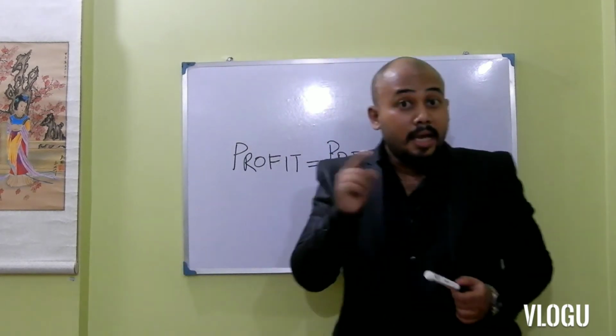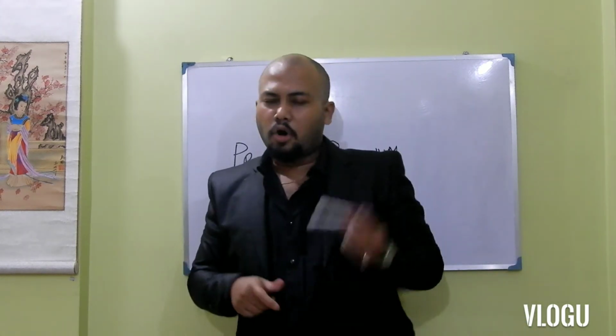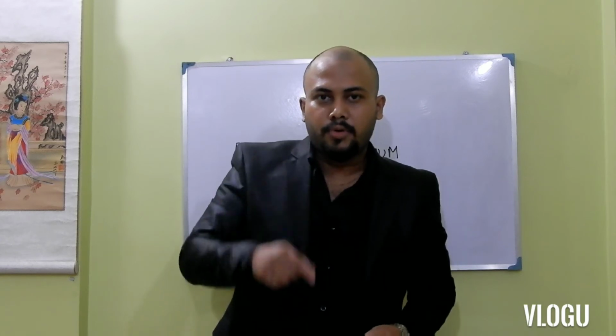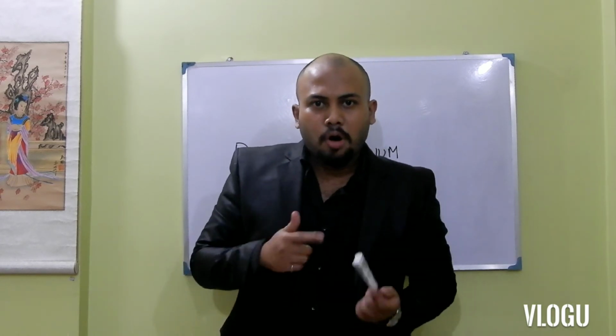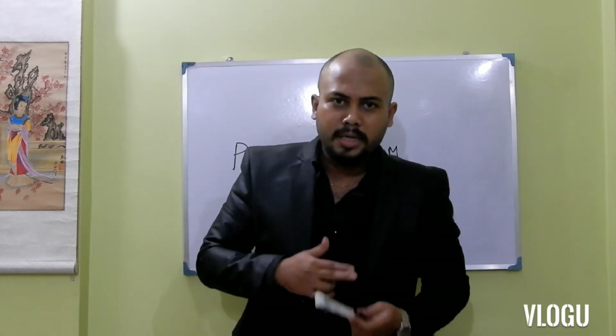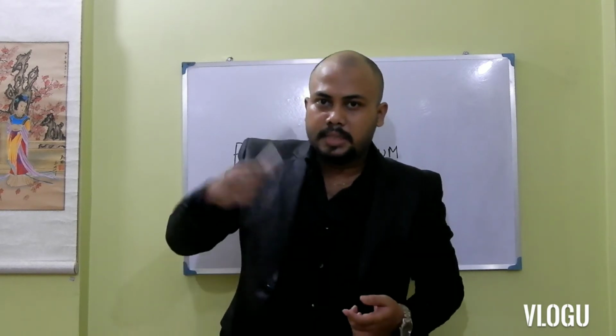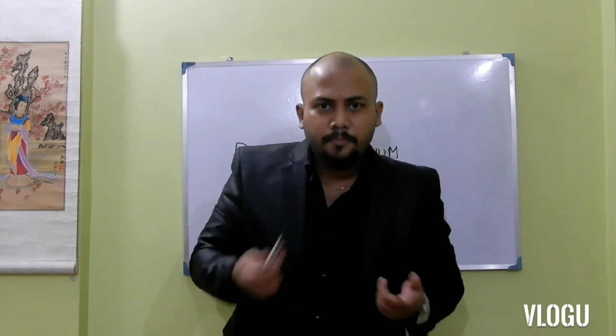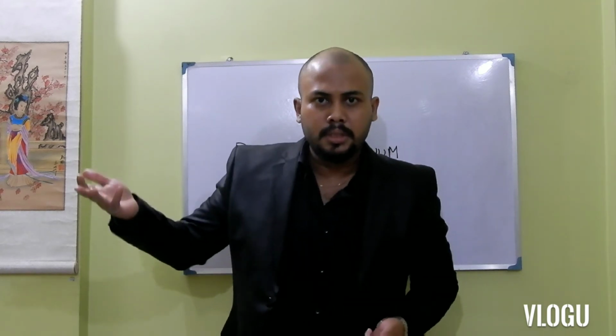But imagine if the price of the pen or stock in the market after 6 months is more than 40, what will happen? Obviously the put option buyer will not exercise the option because he can sell the pen in the market at a much higher price. Why will he sell it at 40 when he can sell it at say 50 or 60, whatever is running in the market, right?